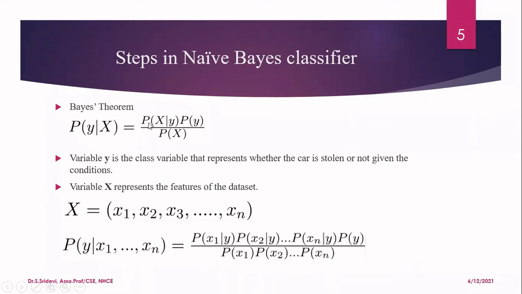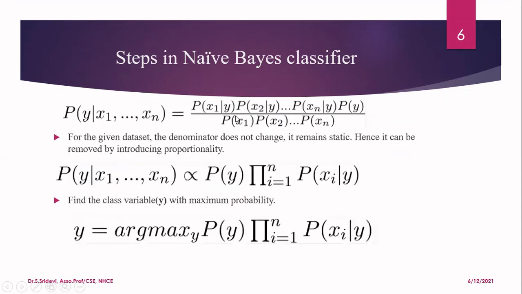Now, instead of P of capital X given Y, I am going to substitute individual features. So it's nothing but P of x1 given y, P of x2 given y, P of xn given y. Then the second term is P of y, which you can write here. In the denominator, we have P of capital X. Again, since the features are independent of each other, I am going to substitute that with P of x1, P of x2, etc., P of xn. Okay, let us see the next step.